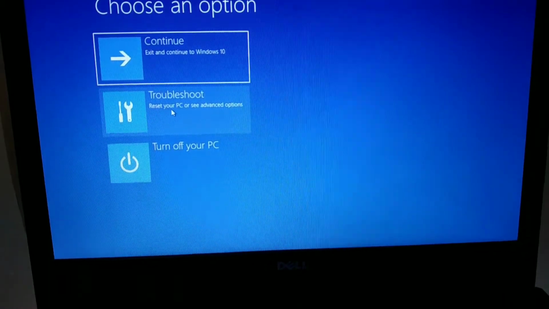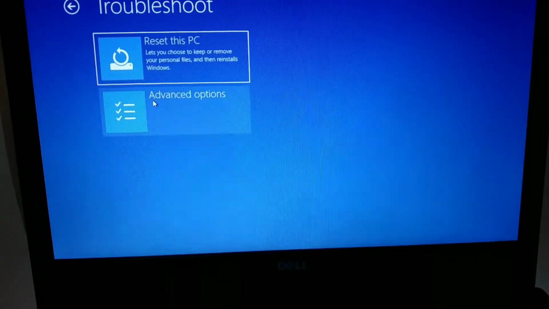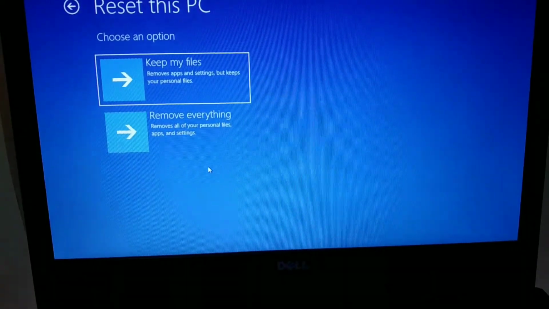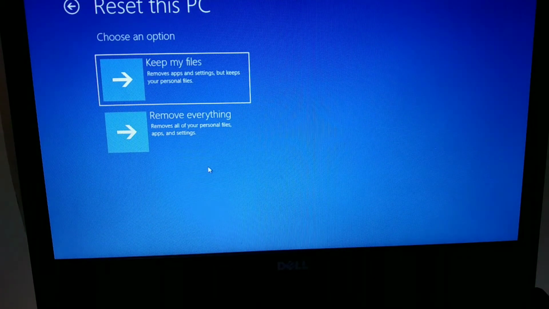Now I should go to the second option here, troubleshoot. So I go to troubleshoot and again you can see 2 options here, reset this PC and advanced options. So I go to reset this PC. Now again there come 2 options here, keep my files and remove everything. Now what does it mean by keep my files? It means remove apps and settings but keep personal files.